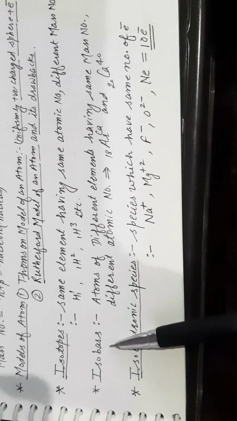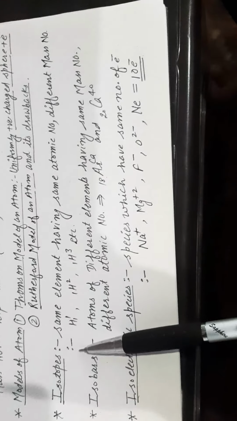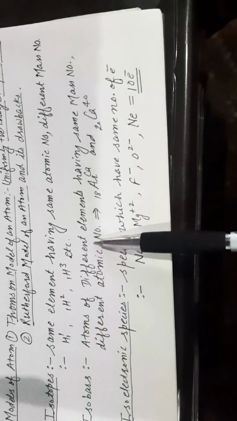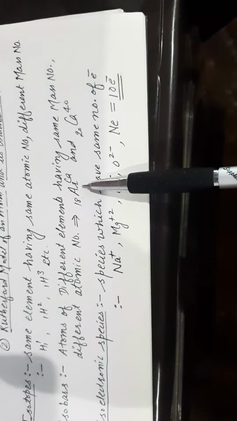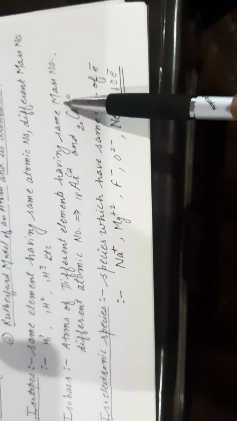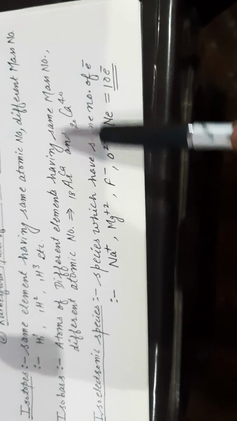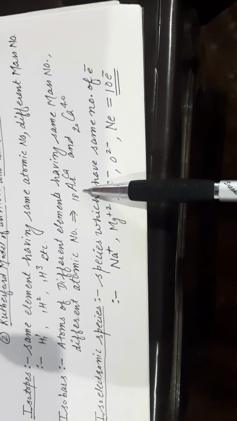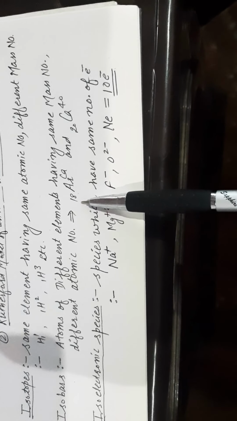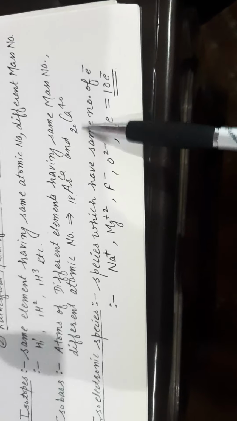Isobars are opposite to isotopes: atoms of different elements having the same mass number and different atomic number. For example, argon and calcium. In case of argon and calcium, the mass number is the same, that is 40, but the atomic number is different. In case of argon, atomic number is 18 and mass number is 40.